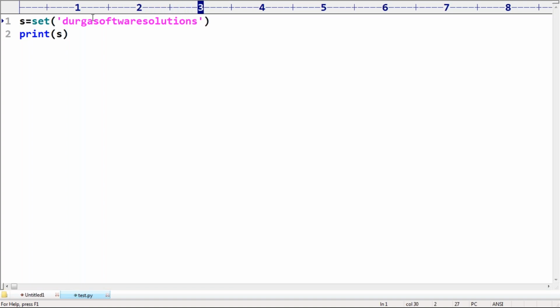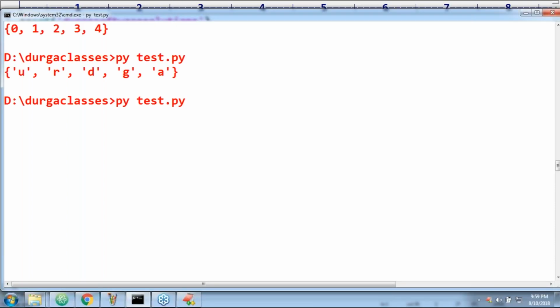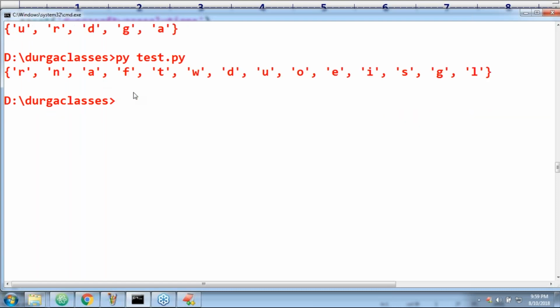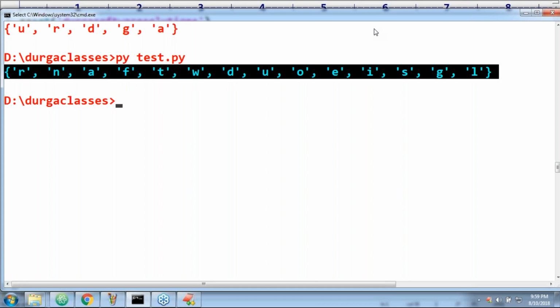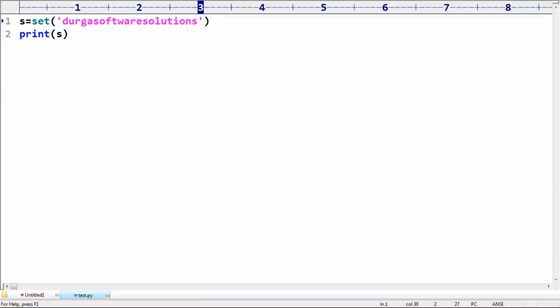So maybe duplicate elements are there, but if you observe, any character it is always going to consider only once, sir. There is no chance of any duplicate value. Remember, clear? Any doubt about this one, sir?